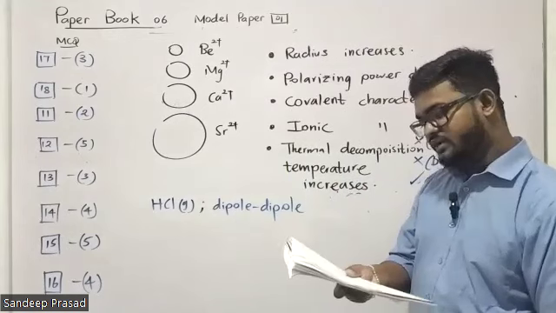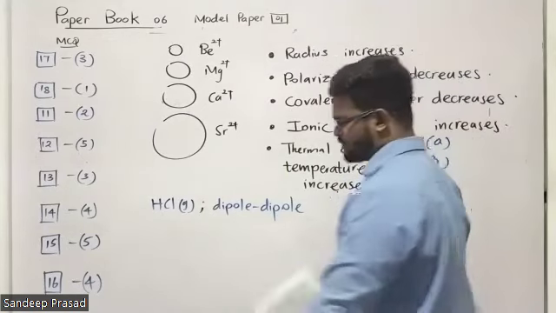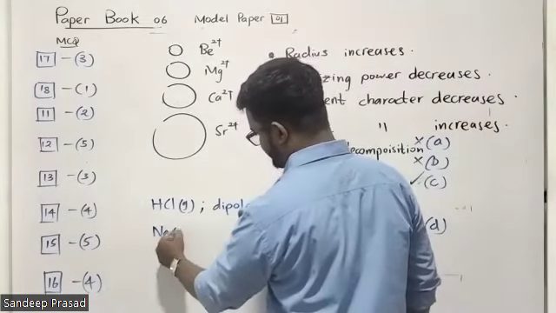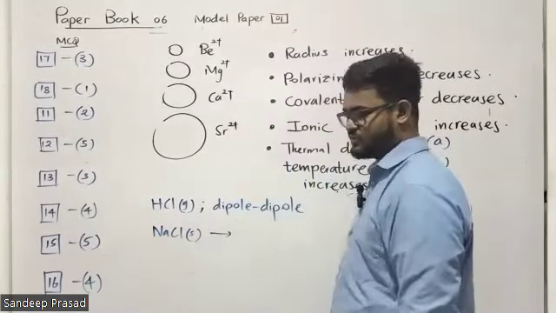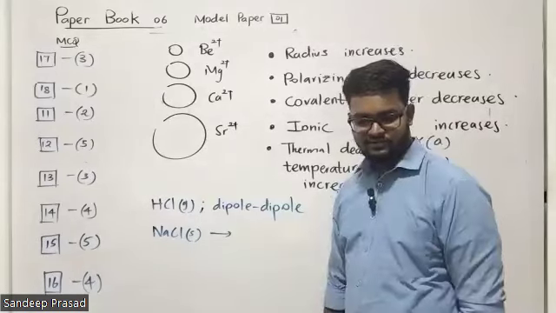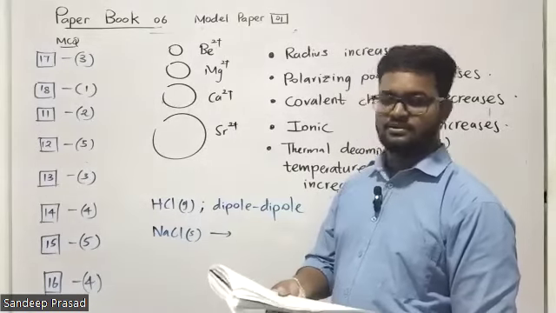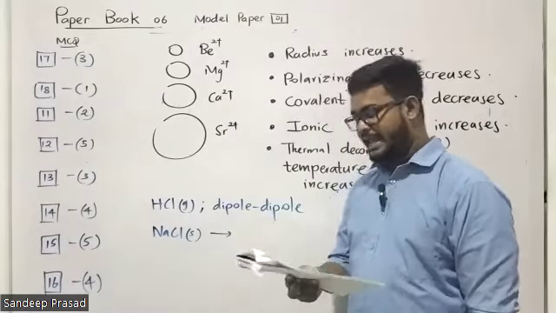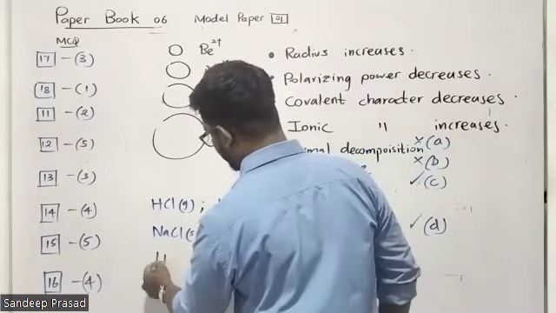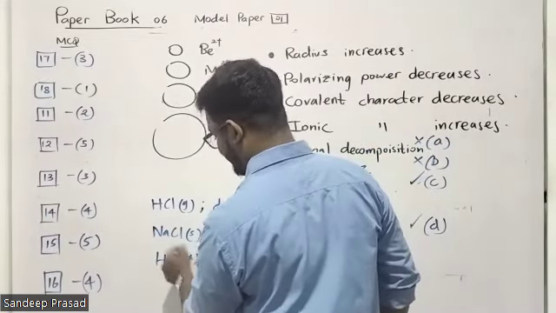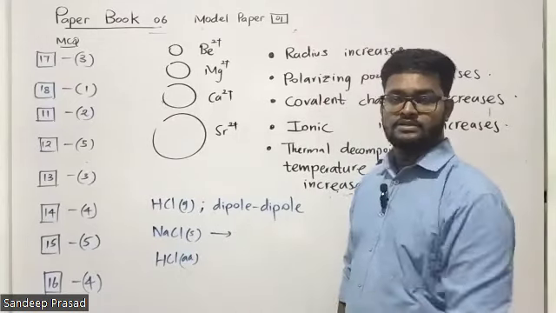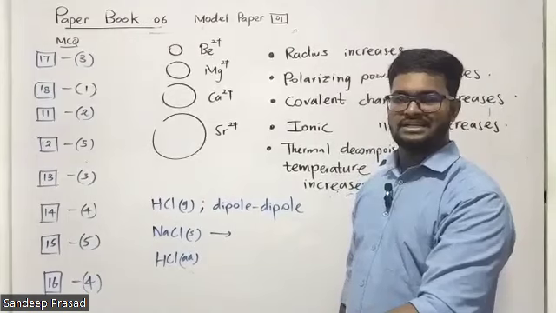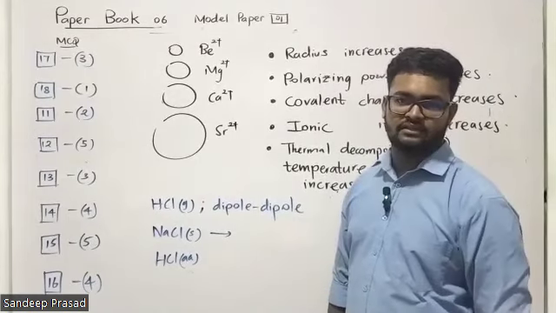Then the second one is NaCl, sodium chloride solid. Students, we cannot see any secondary interactions. Actually, we have a very strong primary interaction, the ionic bond. So we can't see hydrogen bonds here. HCl aqueous means HCl is dissolved in water. Since water molecules are there, hydrogen bonds exist.